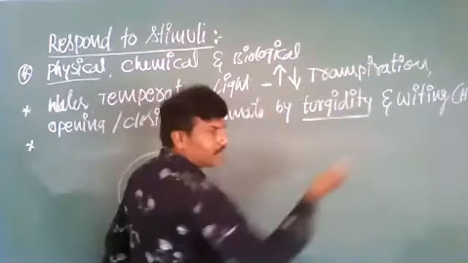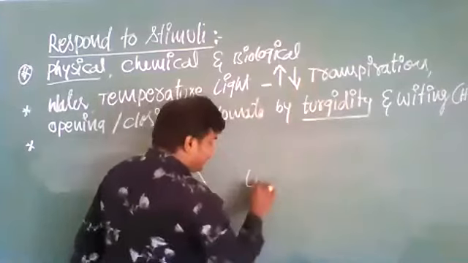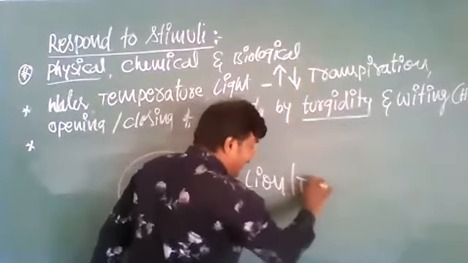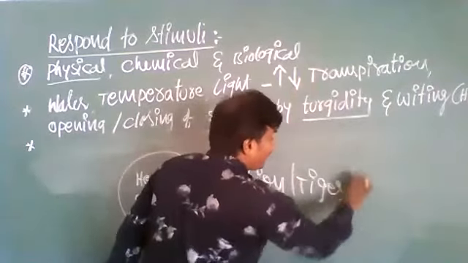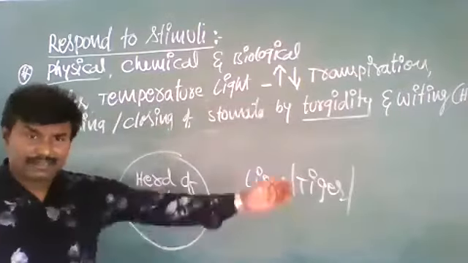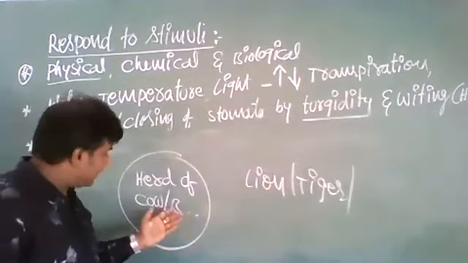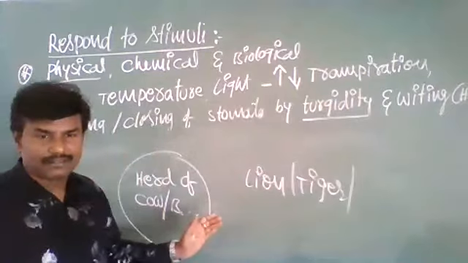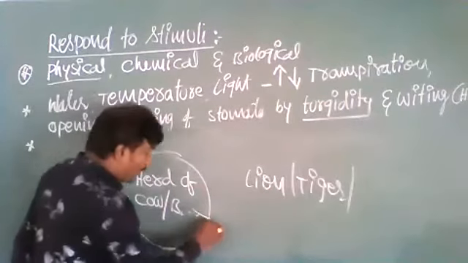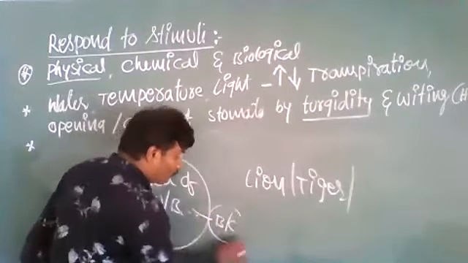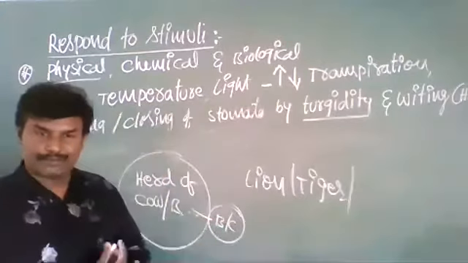From another place, a lion or tiger or some other animal reaches this place and hunts one buffalo or cow.